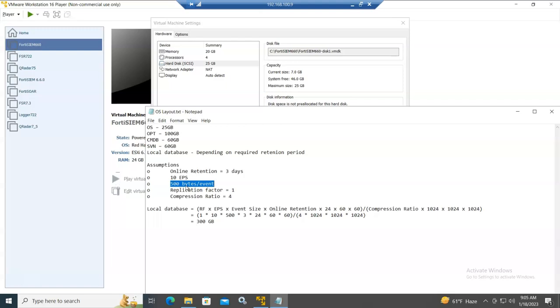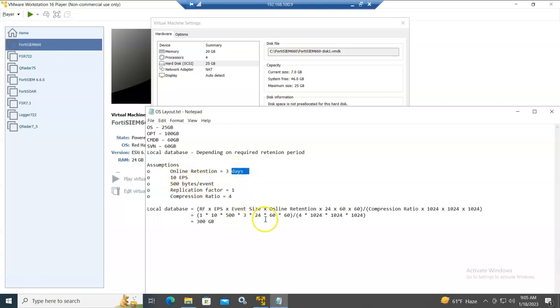This is good and reasonable. Replication factor, we assume 1, and compression ratio is 4. So I'll just substitute here. So the replication factor 1, EPS 10, event size 500. Okay, this one. And then the online retention is 3, this one.